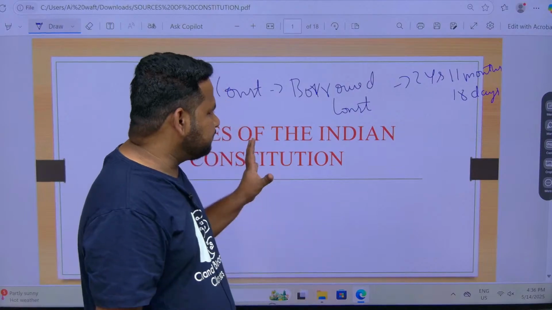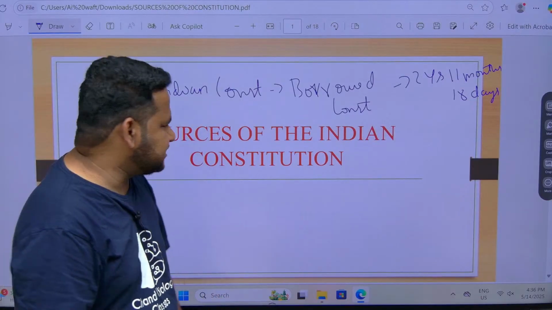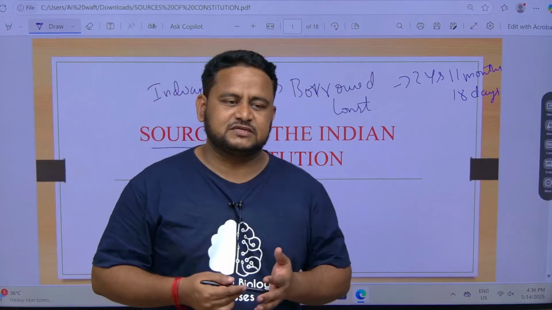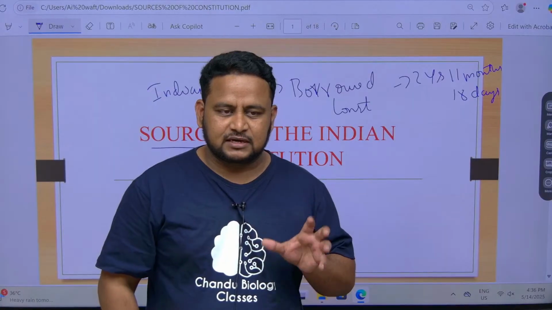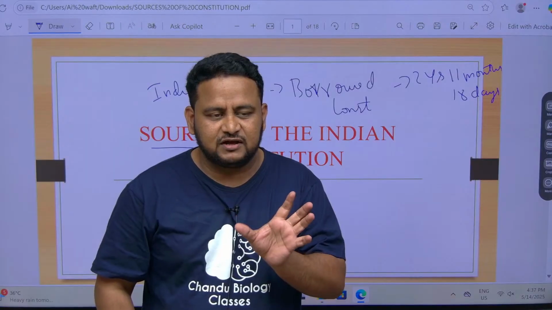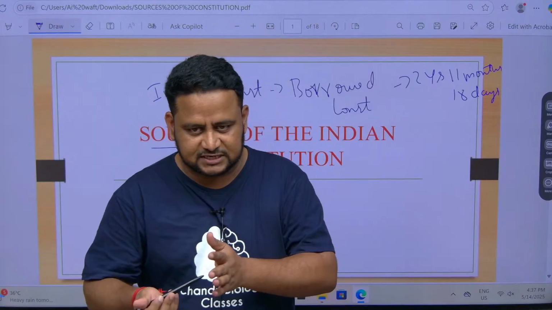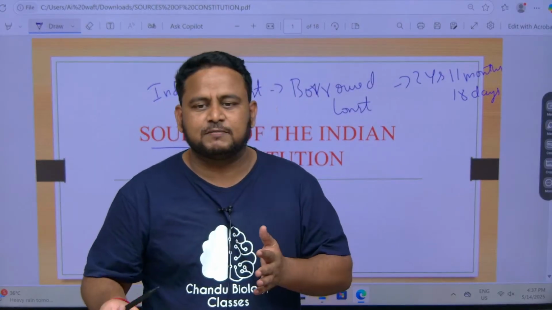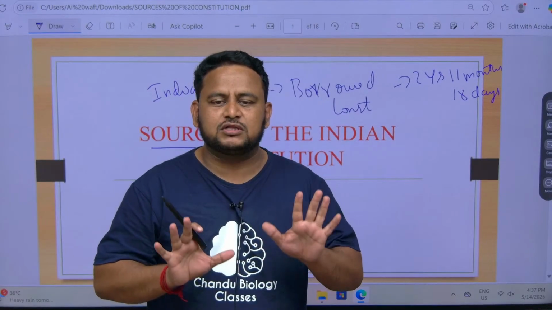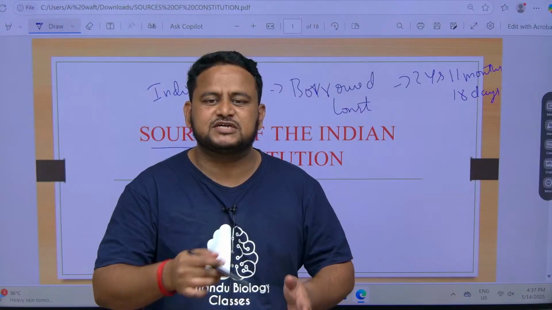Now, when I say borrowed, you have to know from which sources we borrowed. Sources can be various countries. Actually, in the civil services or Group examination, there is one topic, comparison of the Indian constitution with that of other countries. There you study in detail how the President of India functions, how the President of the US functions, how the Prime Minister of India functions, how the Prime Minister of the UK, that is England, functions. But here we are going to learn only the sources. They will give a feature and ask from which country it was borrowed.